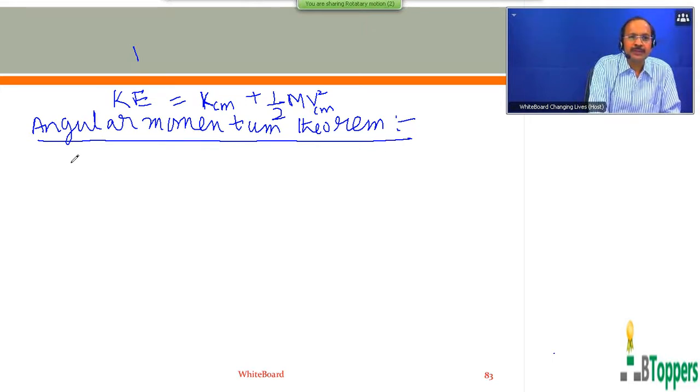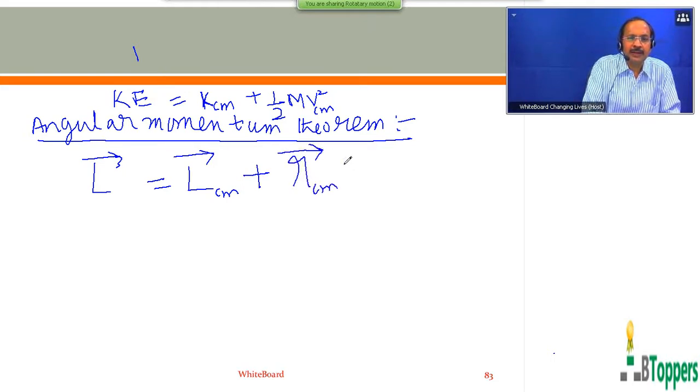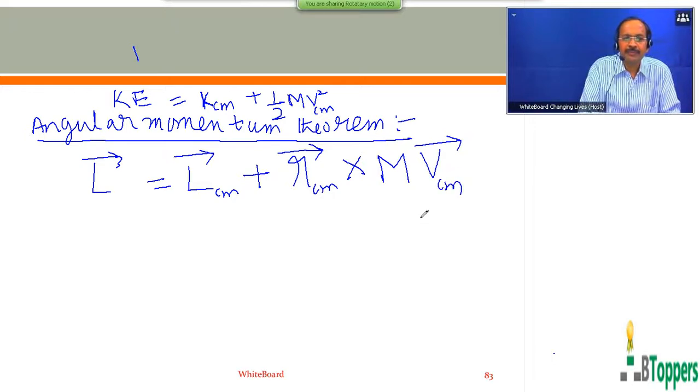So this angular momentum theorem can be written mathematically in this way: L bar equals L bar subscript cm plus R cm bar cross capital M into V cm bar.